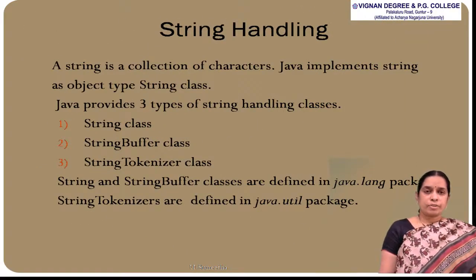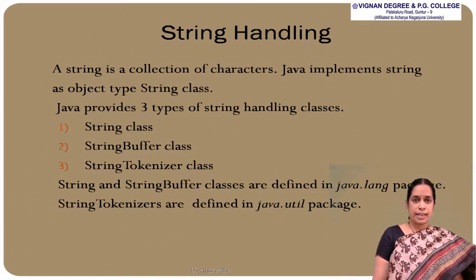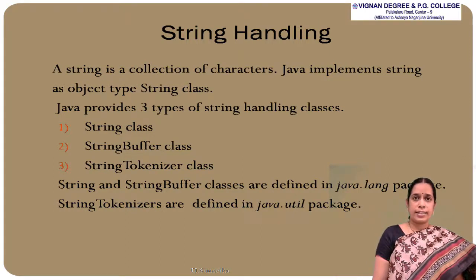Now we will discuss strings in Java. A string is a collection of characters, a sequence of characters, and in Java, a string is treated as an object of type class. There are three classes that support strings. The first one is the String class, the second one is the StringBuffer class, and the third one is the StringTokenizer class. First we will see the String class.